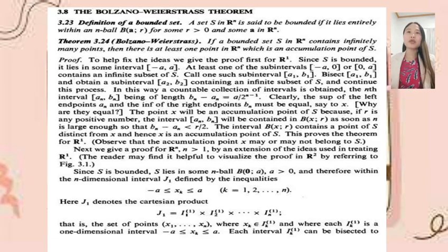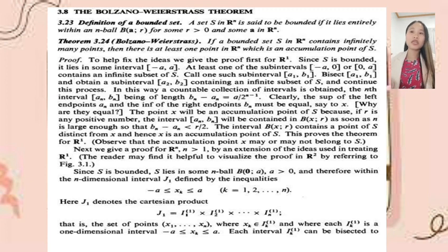A is greater than 0, and therefore S lies within the n-dimensional interval J sub 1 defined by the inequalities xk greater than or equal to negative A and less than or equal to A, where k is 1 to n. Here, J sub 1 denotes the Cartesian product J1 equals I1 to the power of 1 times I2 to the power of 1 up to In to the power of 1. That is the set of points (x1, ..., xn), where xk is in Ik to the power of 1, and where each Ik to the power of 1 is a one-dimensional interval, which is xk greater than or equal to negative A and less than or equal to A.